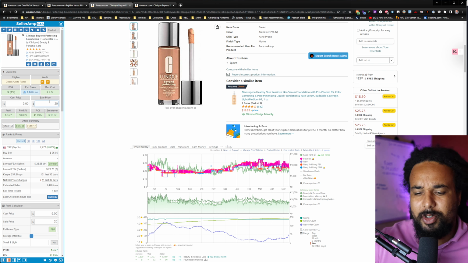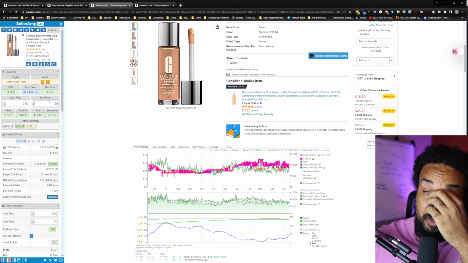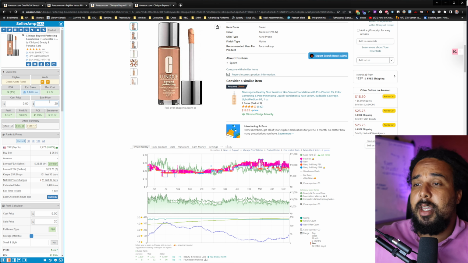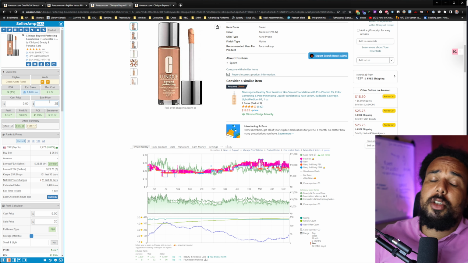You'll be fine most of the time, except if you source like a dumbass, but most of the time you'll be fine. So this is when it comes to price and determining a price range, right? Now, it's cool to determine a price range, but if your product is not selling, if you are on a variation that is not selling, it's not going to help you. So I'm going to show you now how to figure out if a product is selling or not.